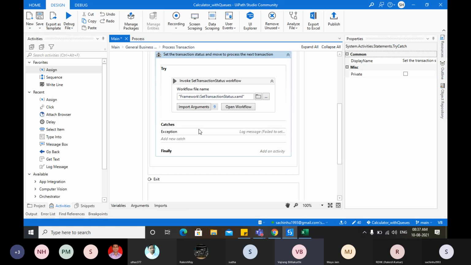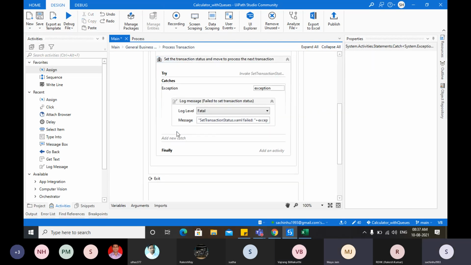If you open the exception. Exception down. So what is it saying? Set transaction status failed. Exception message, whatever the exception message that we have, and at source, where is the exact place where it failed? Okay, so that will be added as a log message. If this happens, then it means that our program is not running properly, or it's not setting the status properly.